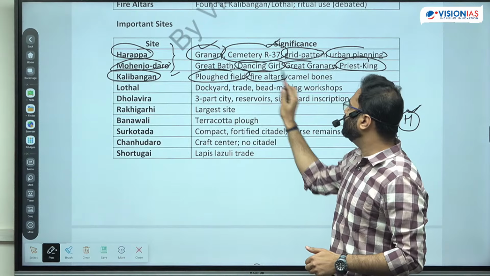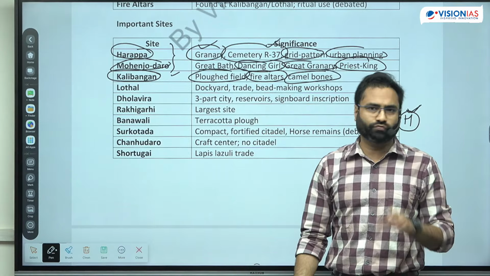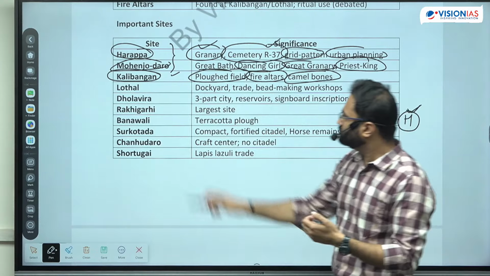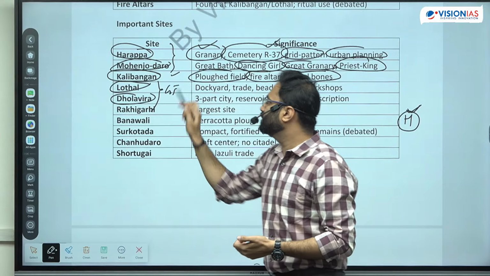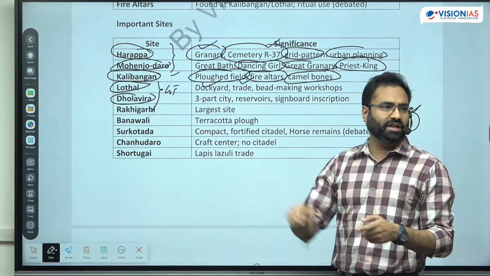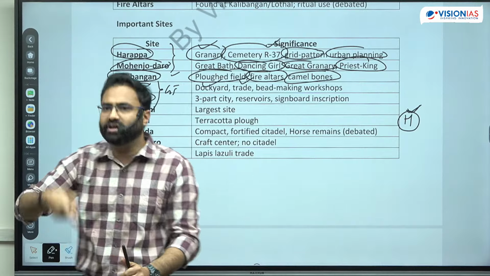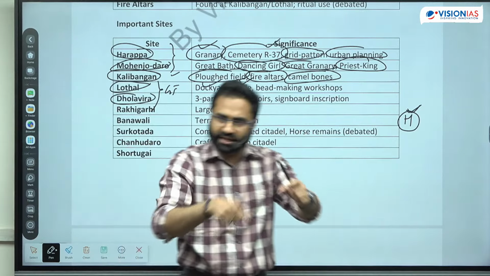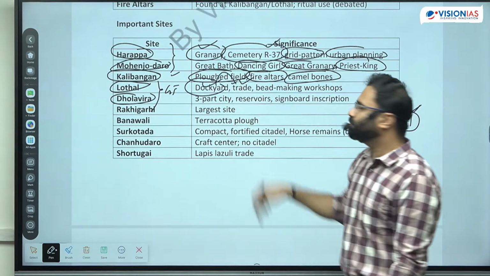There is availability of the fire altar. There is availability of camel bones also. So with Rajasthan, we can assume that yes, there might be availability of the camel also. Next is Lothal and Dholavira. Both are situated in which particular state? Gujarat. So there is a dockyard available. There were even hinterland connectivity type of drains. From the port region to the hinterland region, there are connecting drains that are observed. So a dockyard is there, which you can utilize for trade purposes.